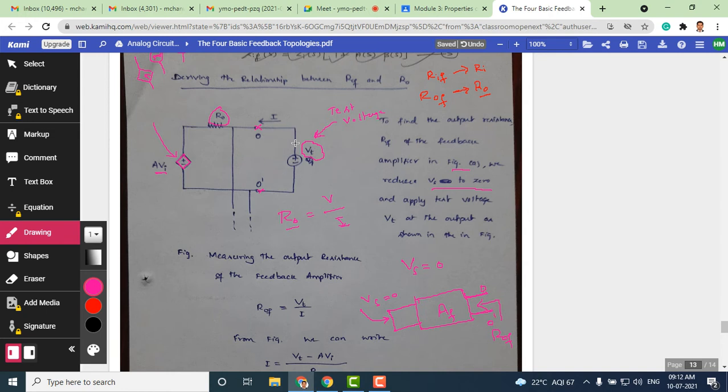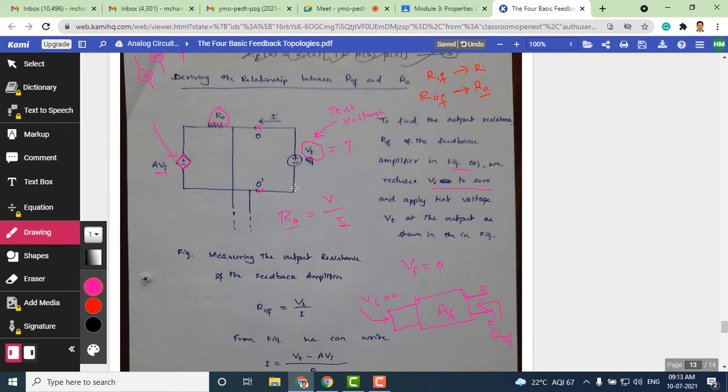And here we are connecting the test voltage source, a temporary voltage source Vt. If I know the magnitude of the voltage I am applying here, and what current results here, now this is the load for us. Okay, now based on these 2 things, we can measure the output resistance here.